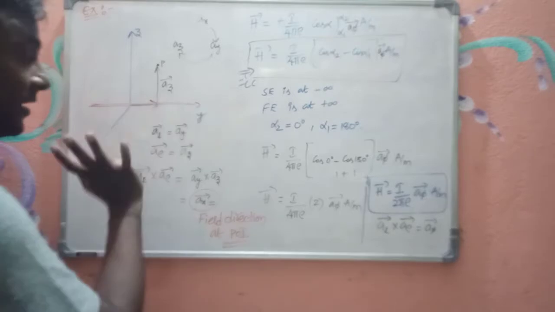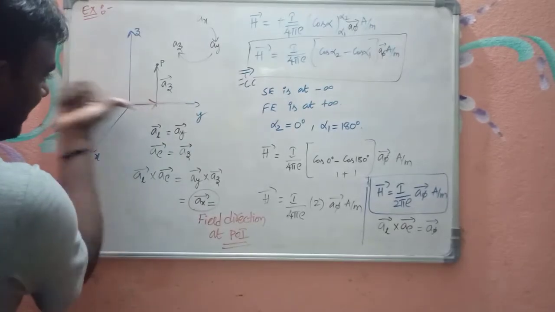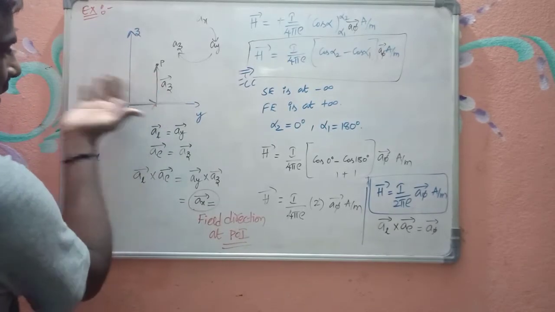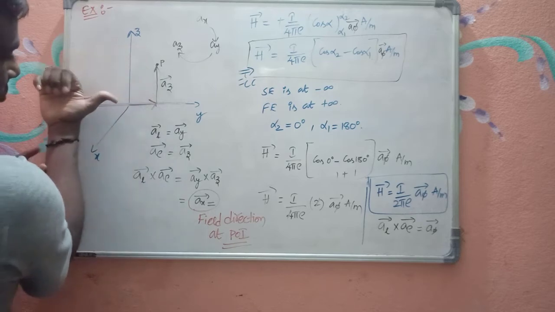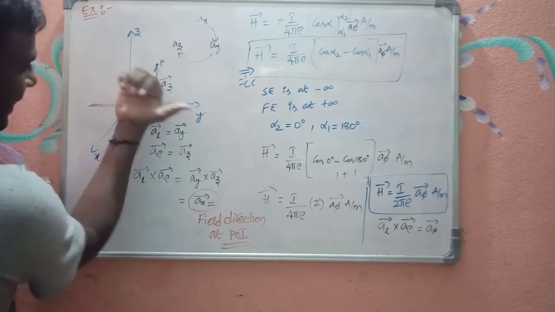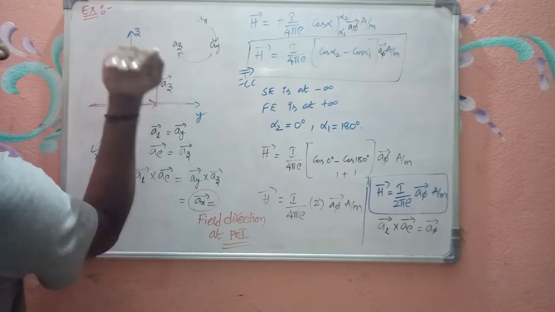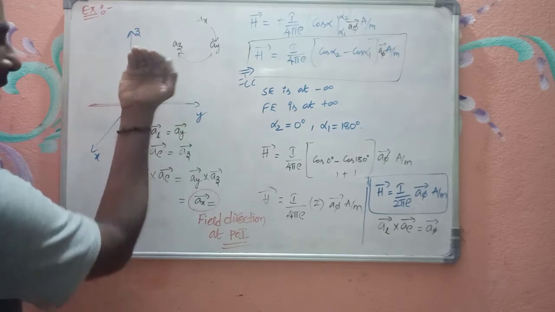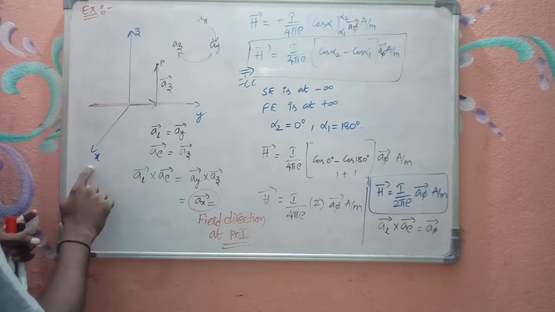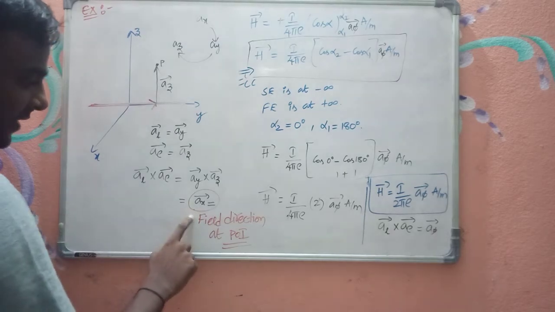But here, if this is the current direction and this is the point of interest, the thumb shows the current direction and the curled fingers must show the field direction. So it is away from the board. Away from the board is always positive x-axis. So we got the positive x-axis.